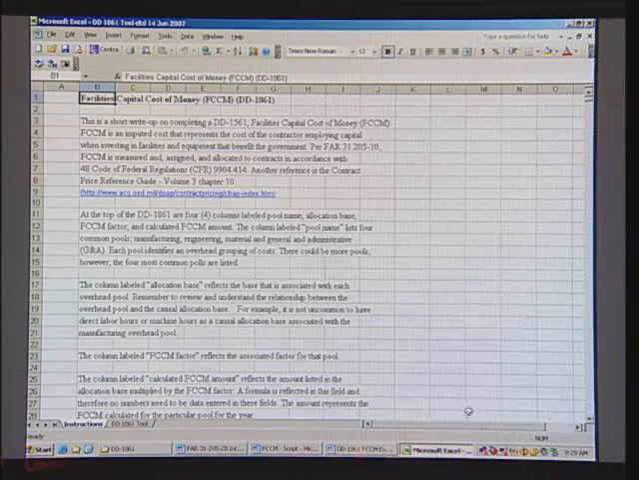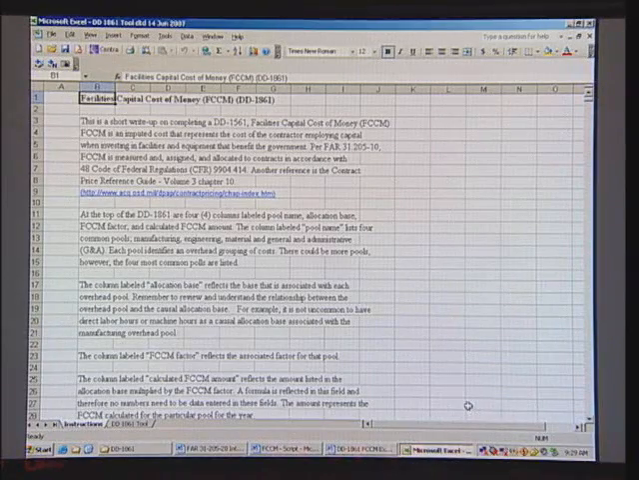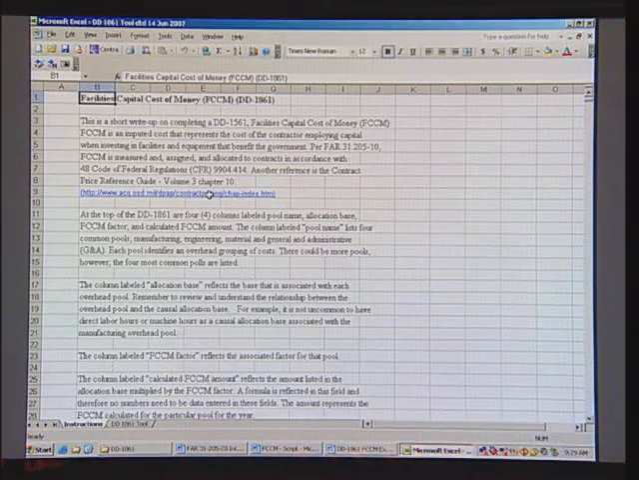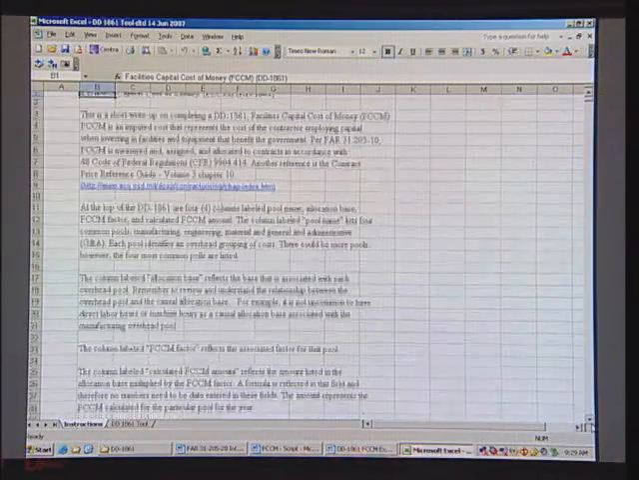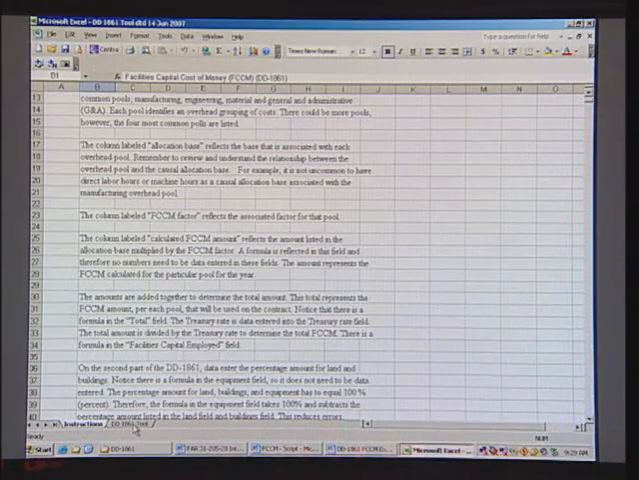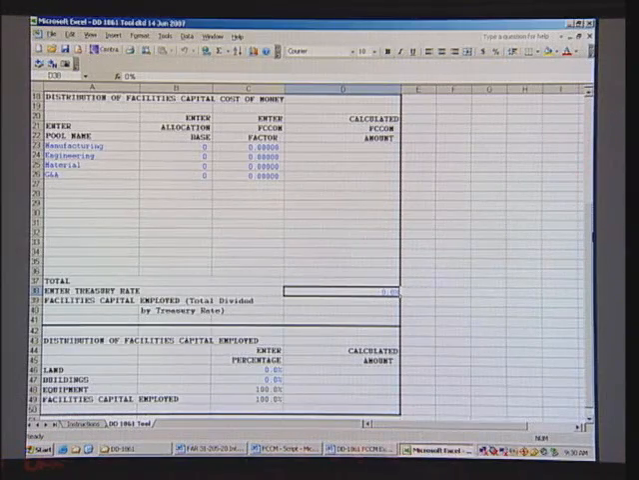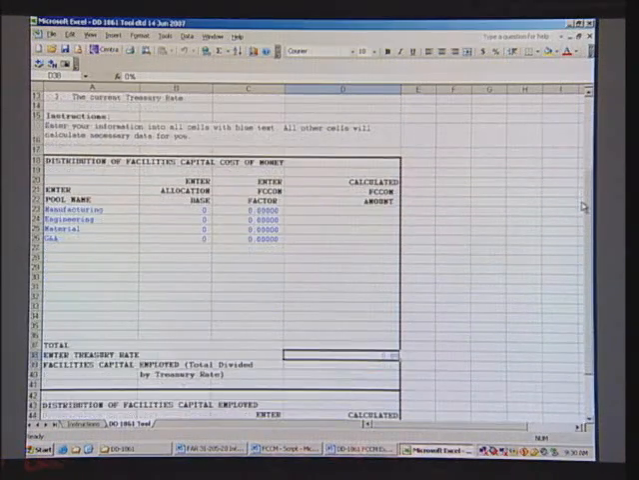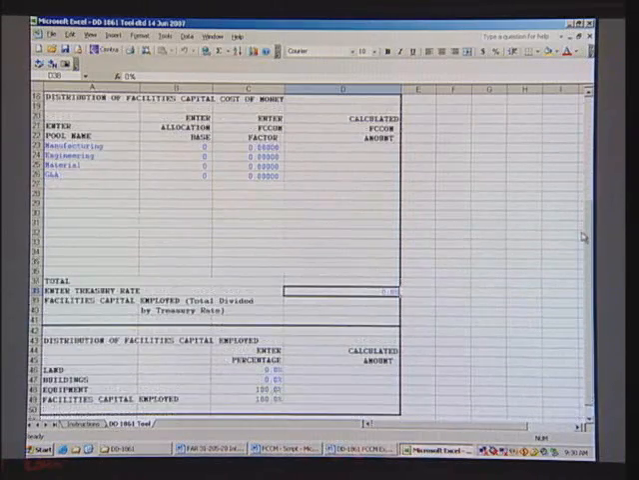When you go through the module, you should have been able to download a FCCM tool. This tool has two tabs. The left tab is the instruction tab. Notice it discusses FCCM, where it's from, where you can go to the reference guide to see greater detail in terms of FCCM, and also how to complete the tool, which is the second tab. Notice it discusses what an allocation base is, what the FCCM factors are, things of this nature. The second tab is the actual tool itself. So let's go through now and complete this tool.